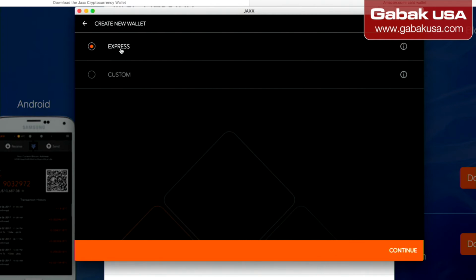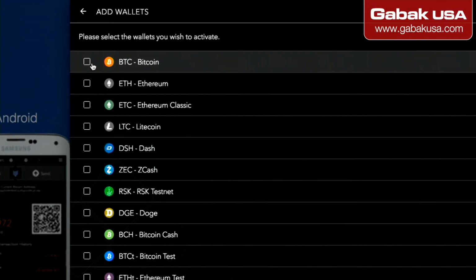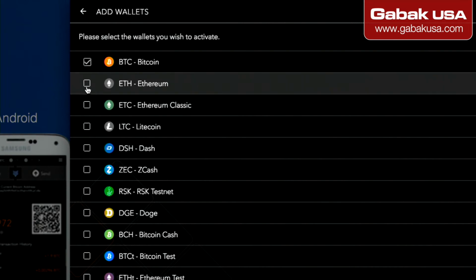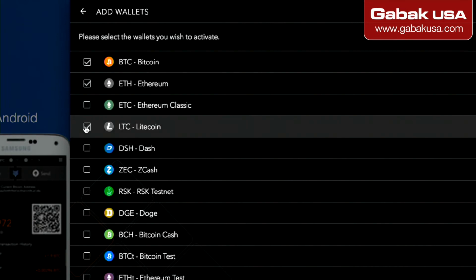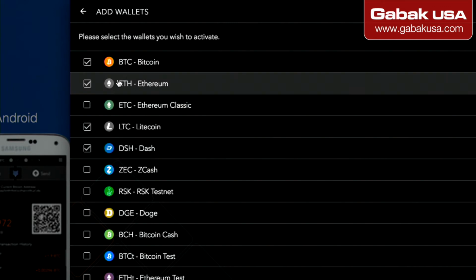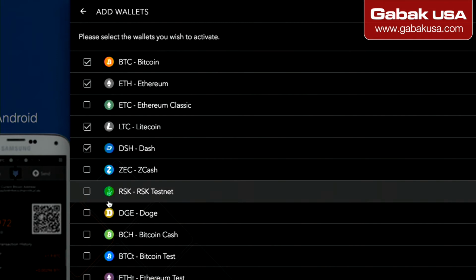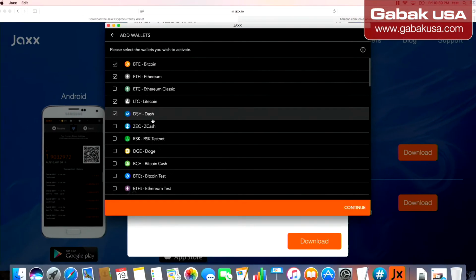Here you have two options, express or custom. If you go to custom, usually you have more options. Continue, and then here you will choose what currency. In this case, let's say you want maybe Bitcoin, Ethereum, and then maybe Litecoin, like I mentioned before, and Dash, that's it. So let's choose 4. If you want to choose everything, you can choose everything, no big deal. It will work just fine.